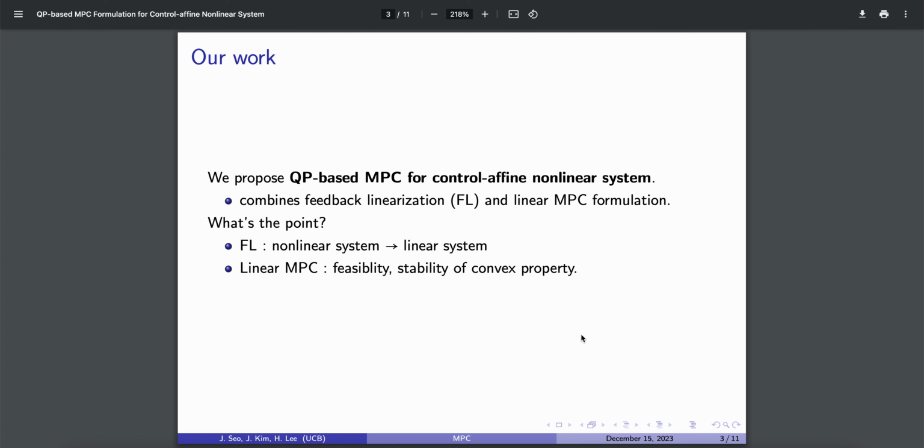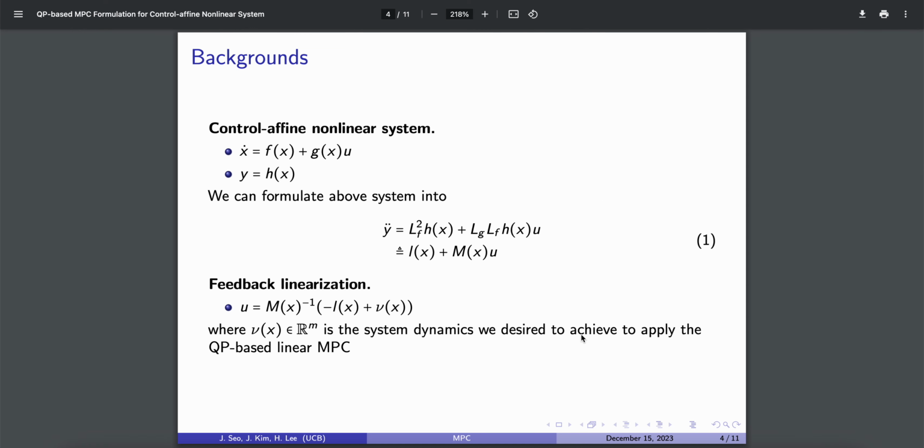Our key idea is that we're trying to combine the feedback linearization and the linear MPC. The feedback linearization enables the system to be linearized. And if we have the linear MPC, then we can come up with some theoretical analysis of how the feasibility and stability look, utilizing its convex property. So let's go over some background.